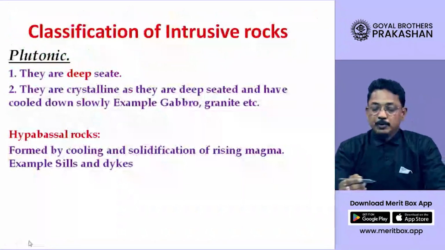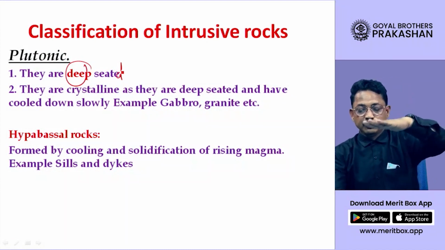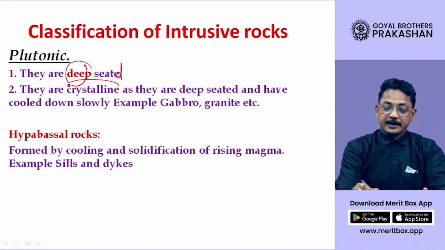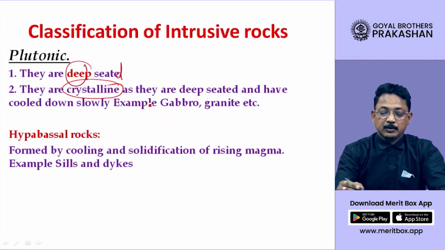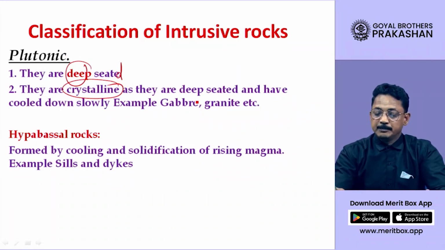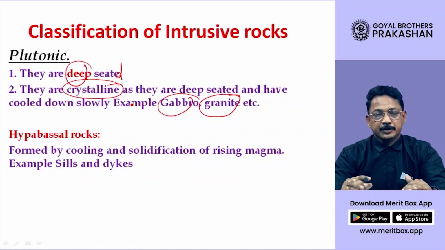Now a few more interesting characteristics. Plutonic rocks are deep seated, that means they are present much below the earth's surface. They are crystalline. And another important point, examples of plutonic rock are gabbro and granite. You must have heard the name granite, dear student. Granite is extensively used in construction of buildings, floors, as well as kitchen platforms. They are made out of granite.